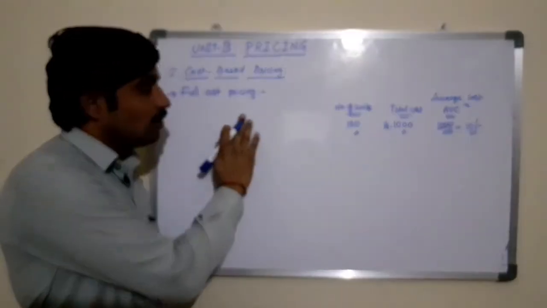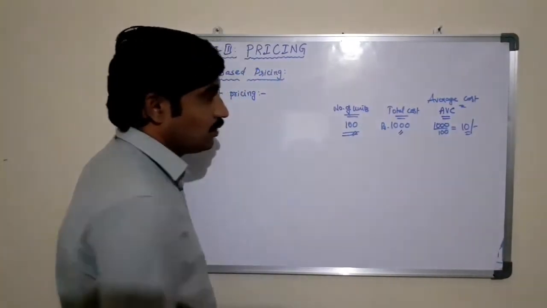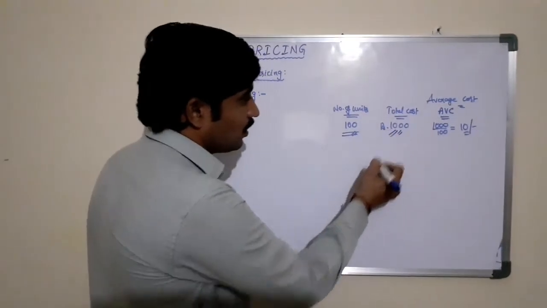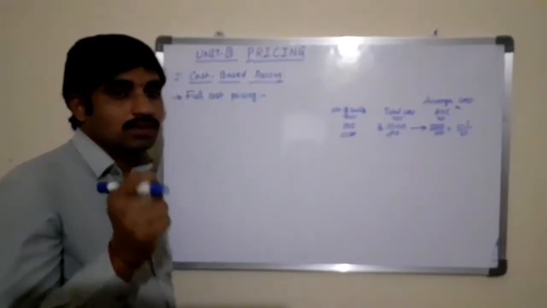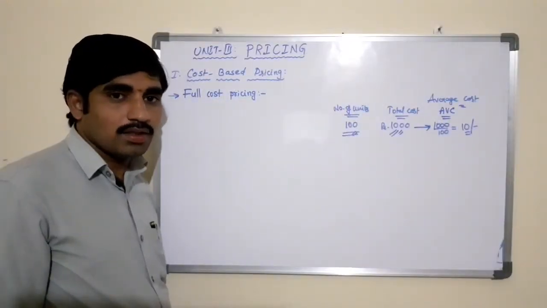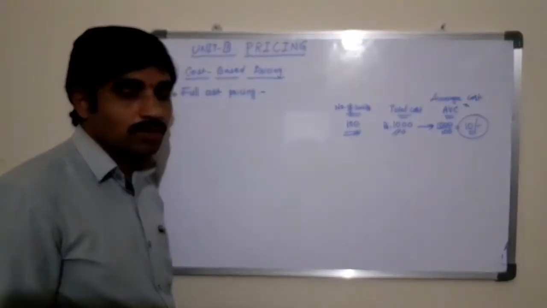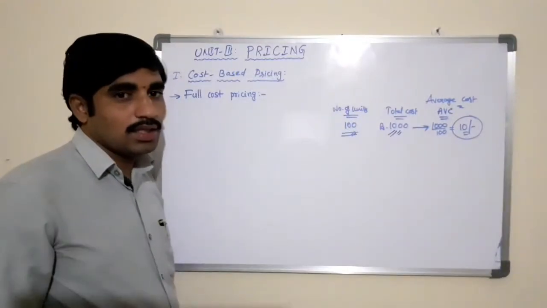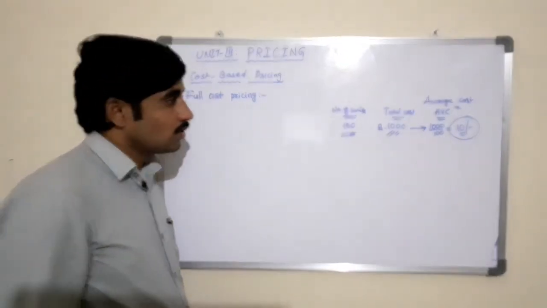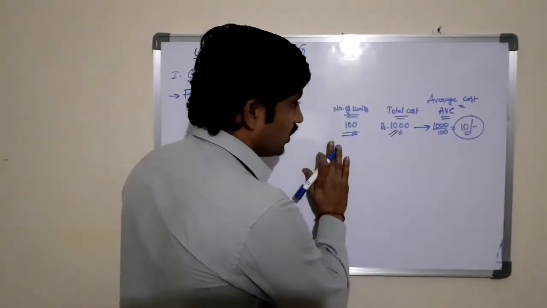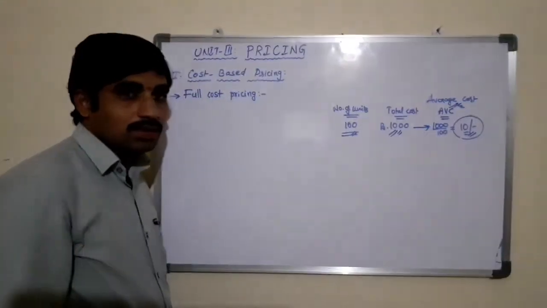According to the full cost pricing method, the producer needs to study the number of units that they have produced and the total cost that they have incurred. Accordingly, they need to ascertain the average cost of the production. So whatever they ascertained, the average cost of the production, that will be the selling price per unit. That is, the price of the product or the service. So here, what is the price of the product for 100 units? 10 rupees, because the average cost of the production is 10 rupees.